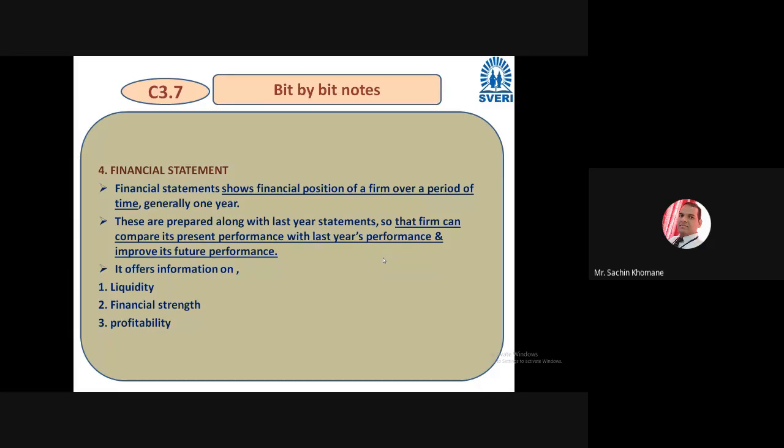Here I have told 1 year, 2 years, maybe 3 years, 4 years also you can refer. A certain year you can eliminate also. Suppose the COVID-19 financial statement, for further improvement, because of that year's financial statements, profitability, financial strength, liquidity, right?